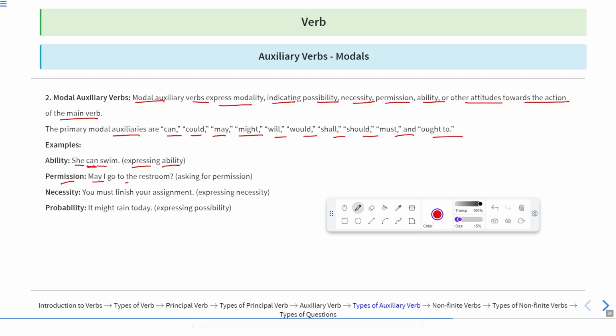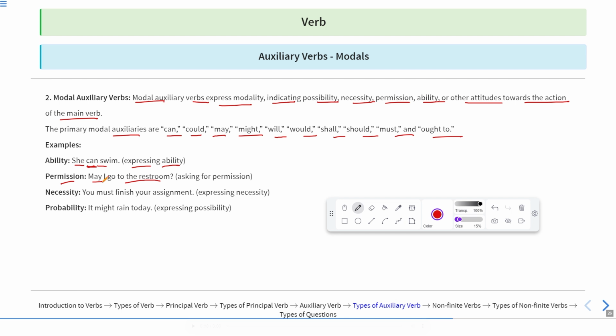Permission. If I say, may I go to the restroom? So here I'm seeking the permission of someone by using the word may, which is actually used to ask or seek formal permission. So we use the word may. You must have used this word many times in your life while you were in school.